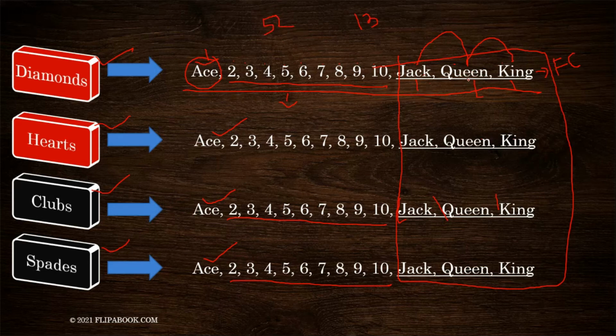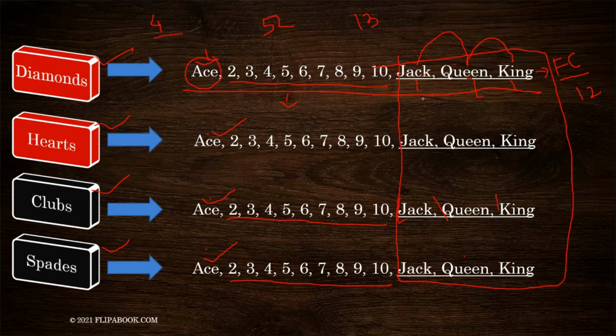So we have jack, queen, and king. 3 plus 3 is 6, plus 3 is 9, and 3 is 12. So there is a total of 12 face cards. Got it? Now how many aces are here? 1, 2, 3, 4. Each one for each category. So there is a total of 4 aces in a pack of cards.